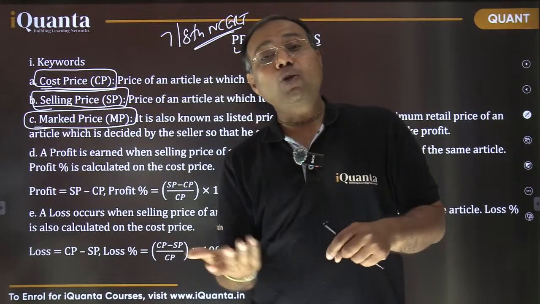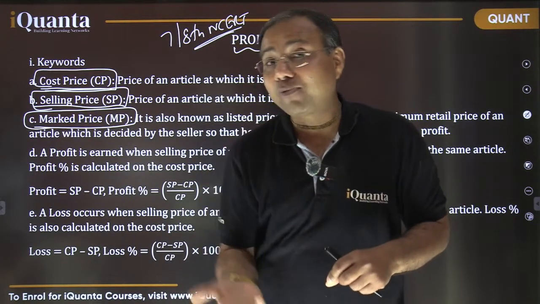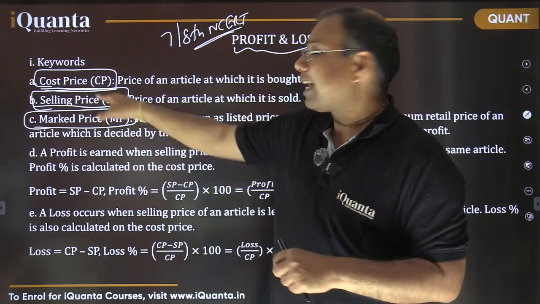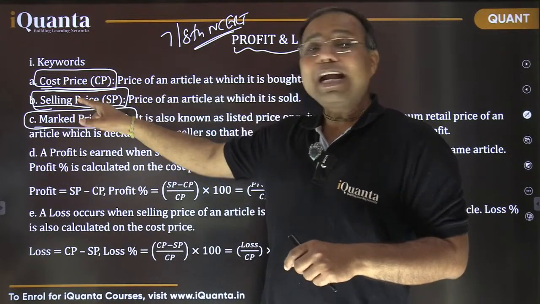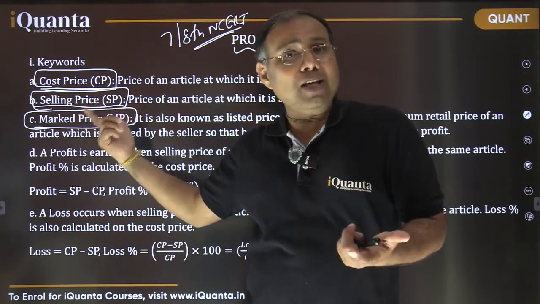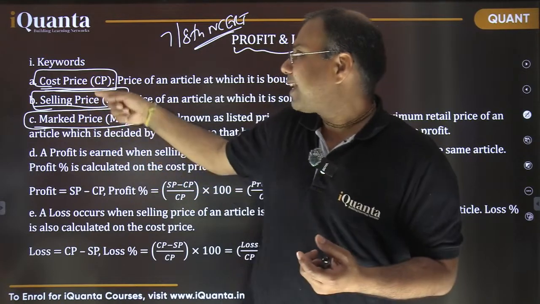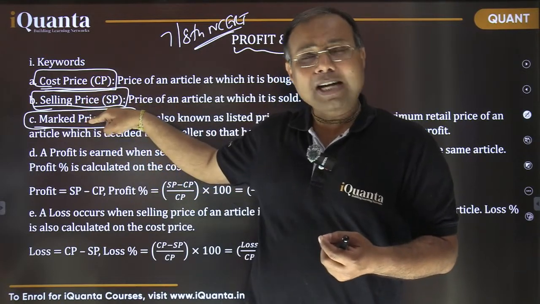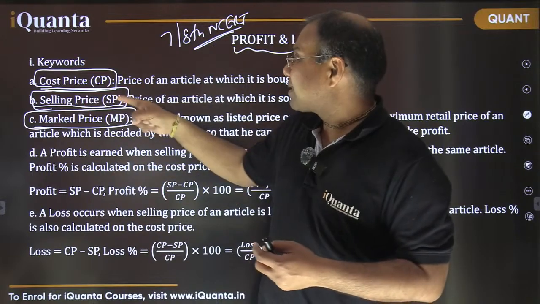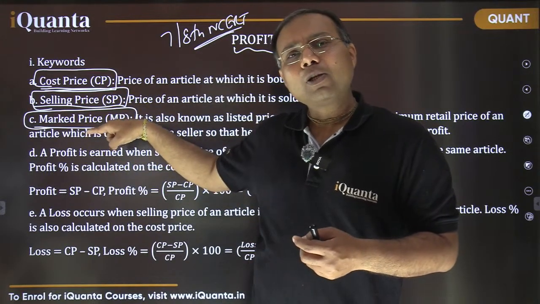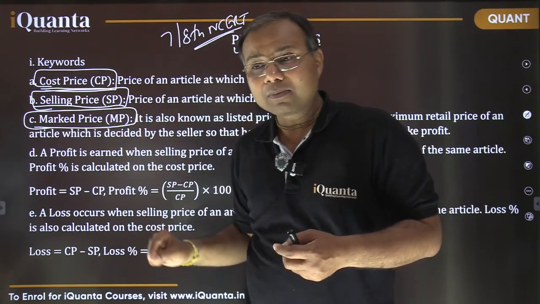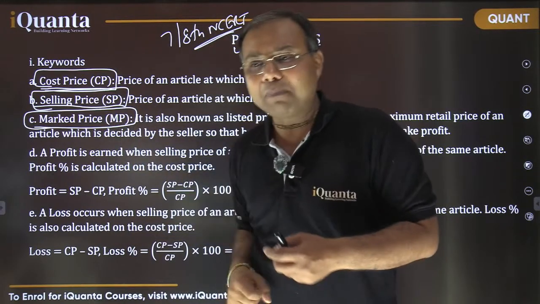Now how much you are going to pay for it, that final price would be the selling price, right? You may be paying the same as the mark price, or the selling price may be less than the mark price also. So if your selling price is less than mark price, what would be that difference? Can you tell me, please?